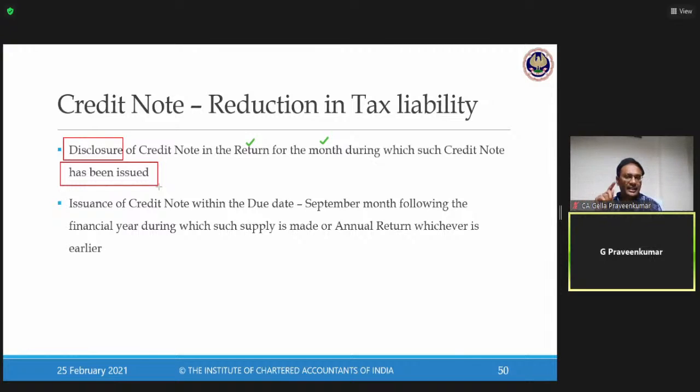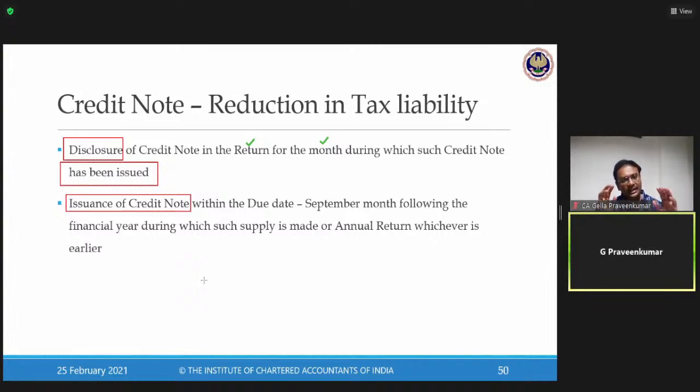Next point: the time period for issuance of a credit note. Please make a note in your working note. One adjustment for 2 marks can be expected on this issuance of a credit note. I'll take you through examples, don't worry. First, we'll understand the provision, then we will go into detail with an example.